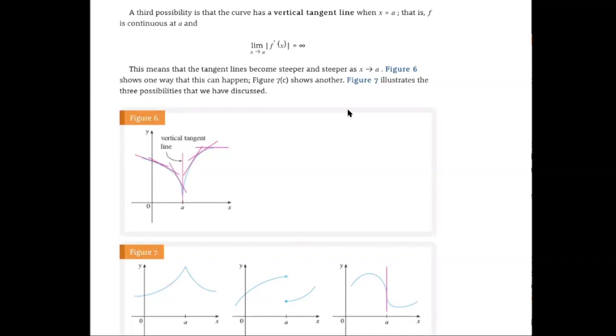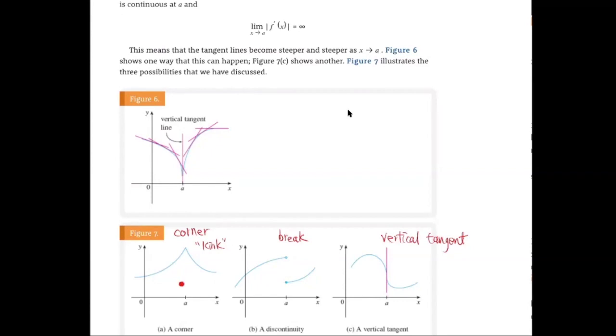So three possibilities: a corner or kink here, or a break over here. Let me write it down for you. When you have a corner or kink, or when you have a break, or when you have a vertical tangent, those are the possible cases. The function will not be differentiable at a.